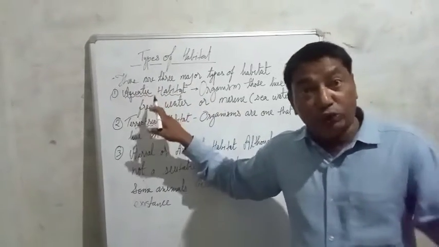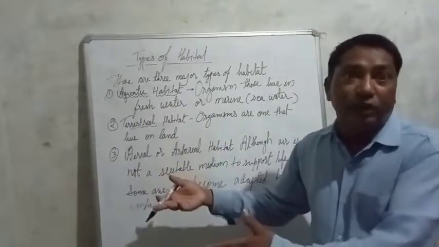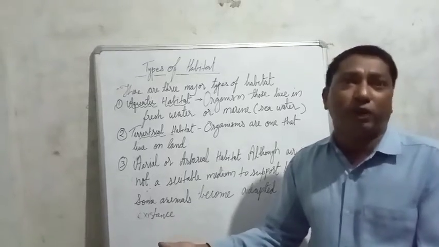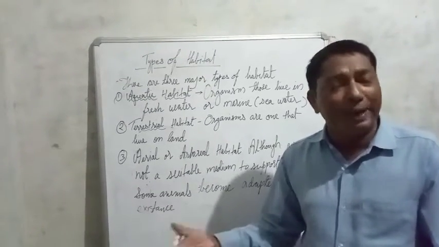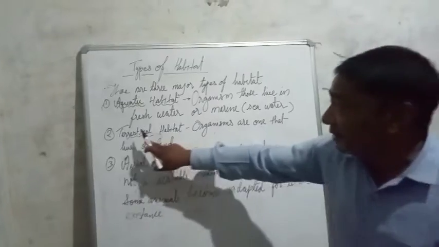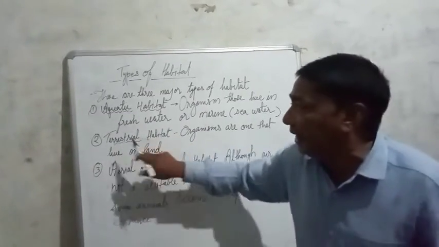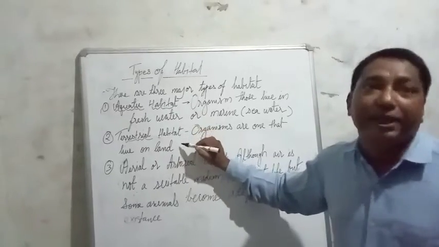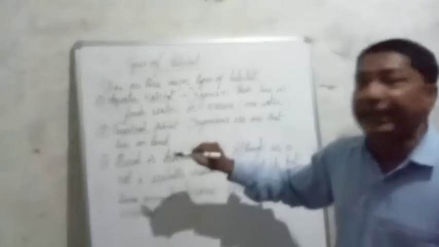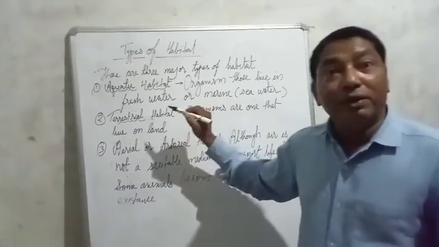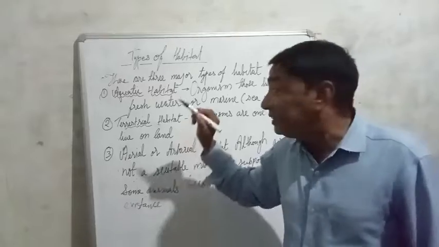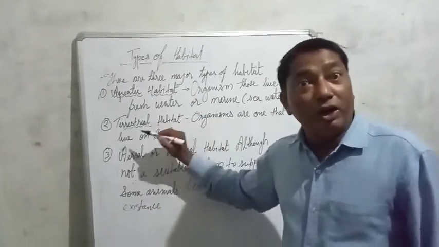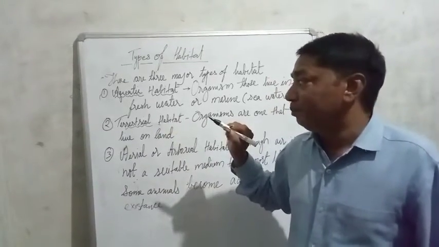It may be fresh water, it may be marine water, sea water, salty water, or saline water, whatever you call it. Second is terrestrial habitat. The word terrestrial means land, and habitat means the place where an organism lives, so those organisms which live on land are known as terrestrial animals or terrestrial habitat.